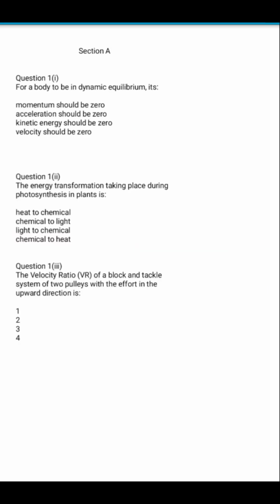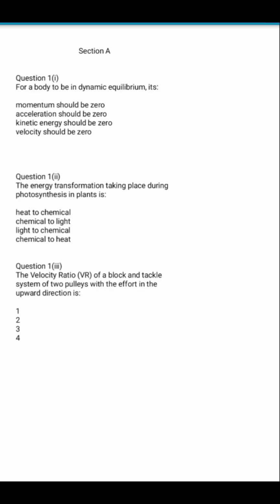For a body to be in dynamic equilibrium, the options are momentum should be 0, acceleration should be 0, kinetic energy should be 0 and the velocity should be 0. As you know, there are two types of equilibrium. One is static equilibrium and one is dynamic equilibrium. In static equilibrium, the object is completely at rest and all the forces acting on the object are such that it will not let the body change its position. Over here they are talking about dynamic equilibrium. This means that the body will continue to be in its state of motion.